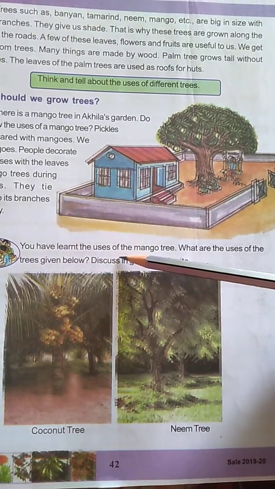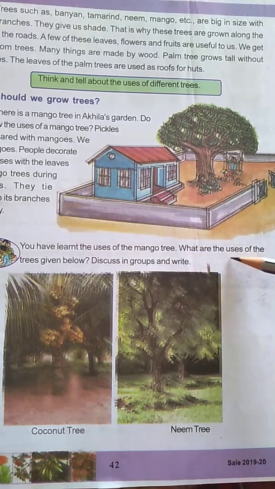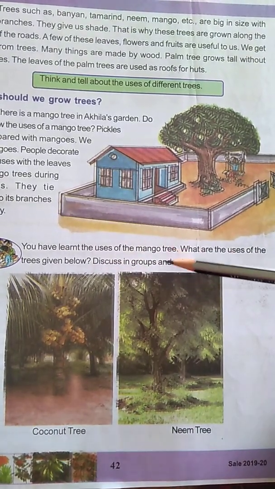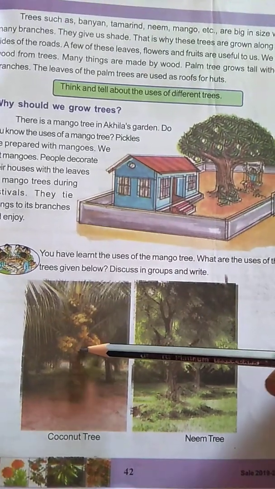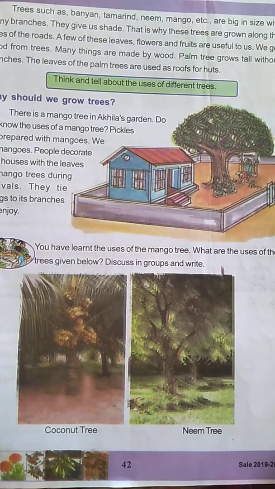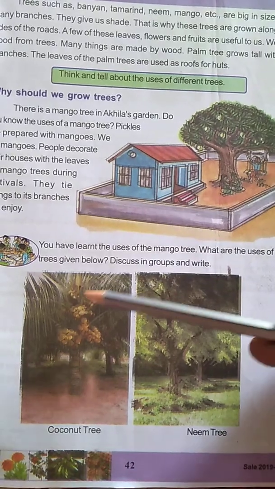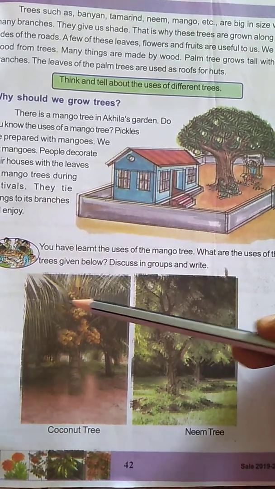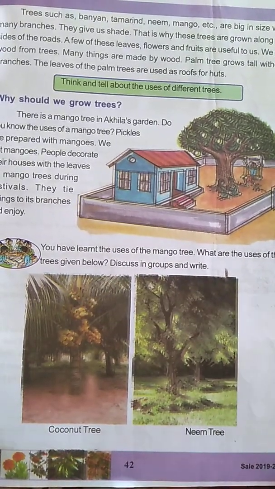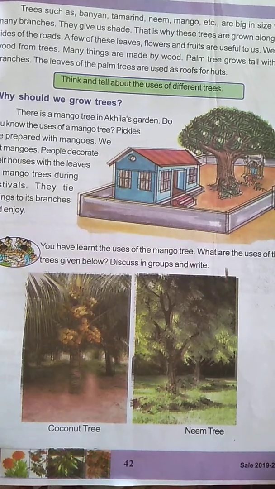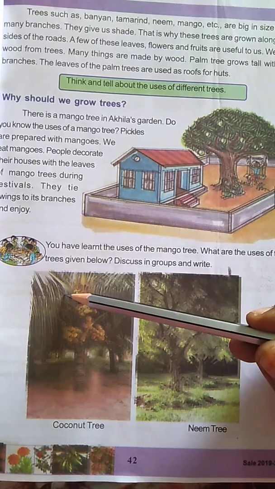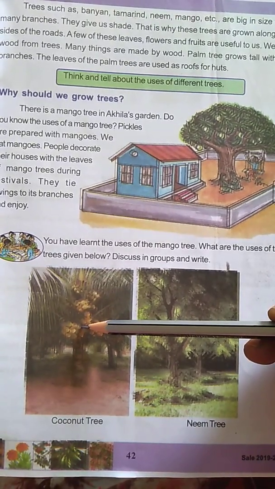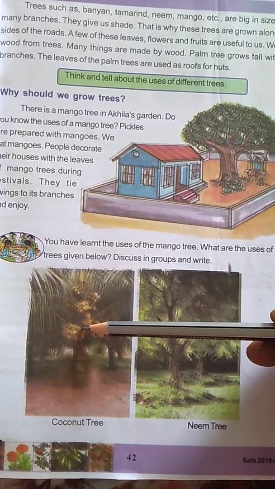You have learned the uses of the mango tree. What are the uses of the trees given below? Discuss in your groups and write. See here. What are the uses of this coconut tree, children? The leaves of the coconut tree are used in marriages. You know? They are used to make the pandal. These leaves are used for decoration. Coconuts are used for eating.